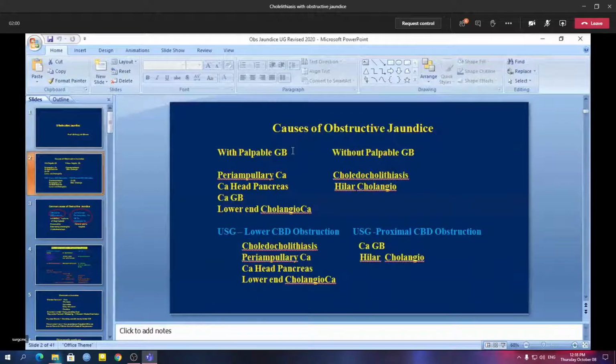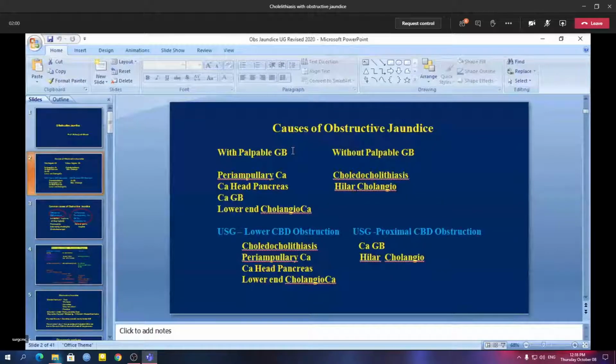When you suspect the case to be a clinically obstructive jaundice, your next aim would be to confirm the diagnosis of obstructive jaundice by biochemical estimation. That means you have to send the blood for liver function test. From the liver function test, we can determine that this is a case of obstructive jaundice by looking into several parameters of liver function test. So we'll discuss it later on.